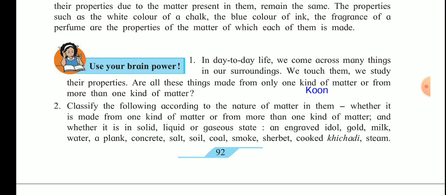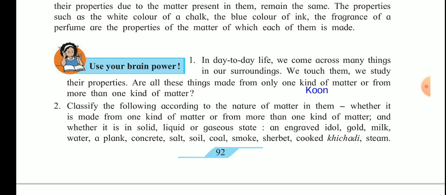Then the plank, that is a wooden one, is in the solid state and it is also made from one particle. Then concrete. Concrete is also in the solid state and it is made up from more than one particle. Concrete roads construction you must have seen. There a mixture of cement, gravel and sand is used for making that concrete. Then salt. Salt is solid and it is also made from one particle. Then soil. Soil is also in the solid state and it is made from more than one particle.